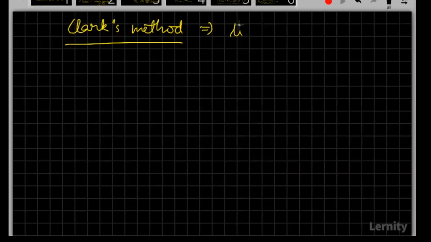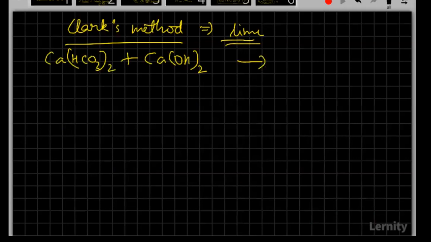So we are going to add lime, that too the calculated amount. So basically we are going to add calcium hydroxide. So even in this case, try to give the products. Remember the reactions properly in these cases. The products that will be formed here.